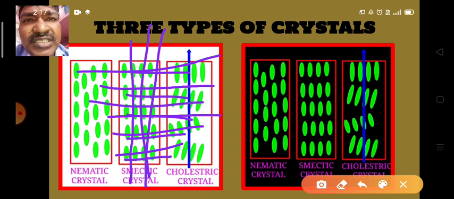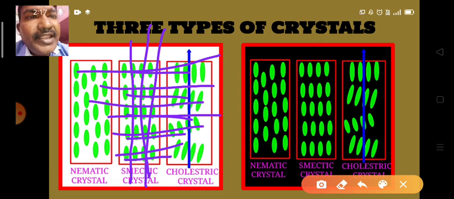In a broomstick, all the sticks are coaxial, but these sticks do not form any plane. So individual sticks are there in the nematic crystal, whereas in the smectic crystal we observe planes.